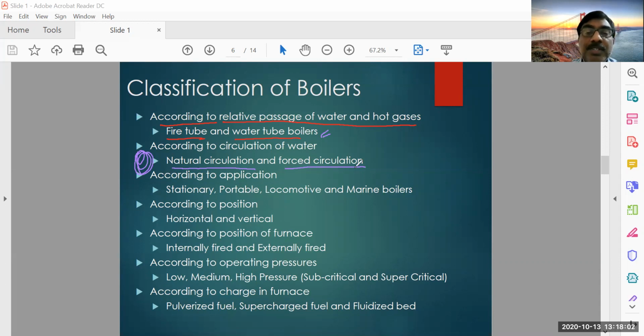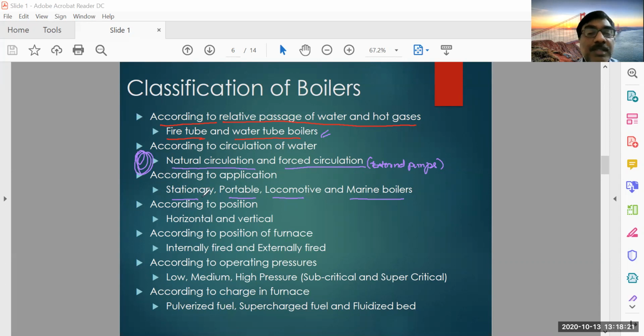Okay, and forced circulation means you will be using external pumps. Pumps will be used for circulation of the water. And according to application, boilers are stationary or portable, locomotive or marine boilers.